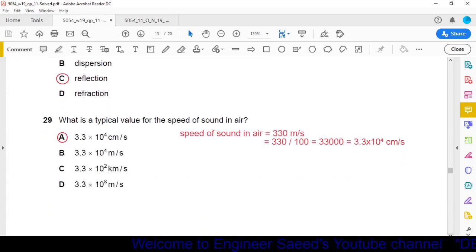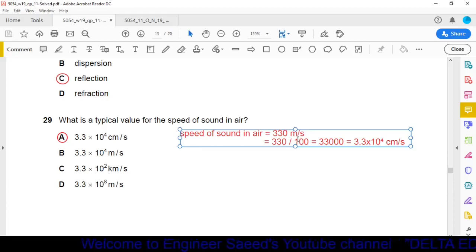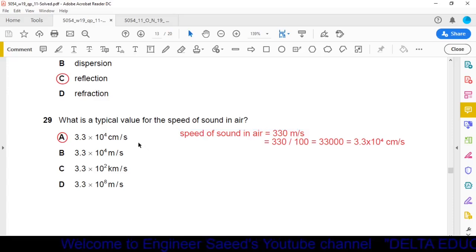Question number 29. What is a typical value for the speed of sound in air? Okay, the speed of sound in air is 330 meters per second. Here we have to make some conversions and check which one is correct. Okay, first we check option A. Here it is written 3.3 into 10 power 4 centimeters per second. This speed of sound, 330, is in meters per second.